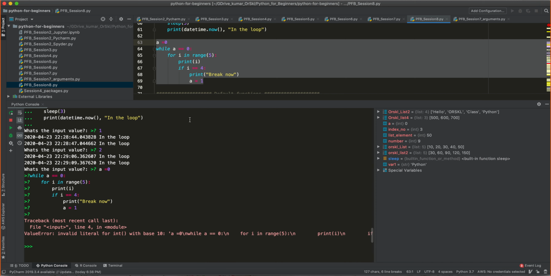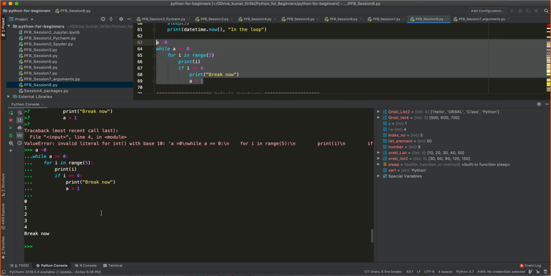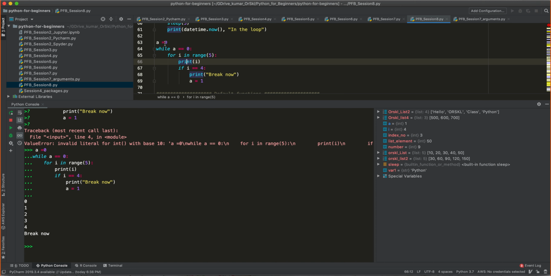You see what happens? I think for the input value I gave, a is equal to 0. That was the error. You can ignore it. I'm trying to run this again. See? Because a is equal to 0 initially, it went into the while loop because this condition is true, and it executed line number 65. And I have programmed it in such a way that it has to iterate 5 times.